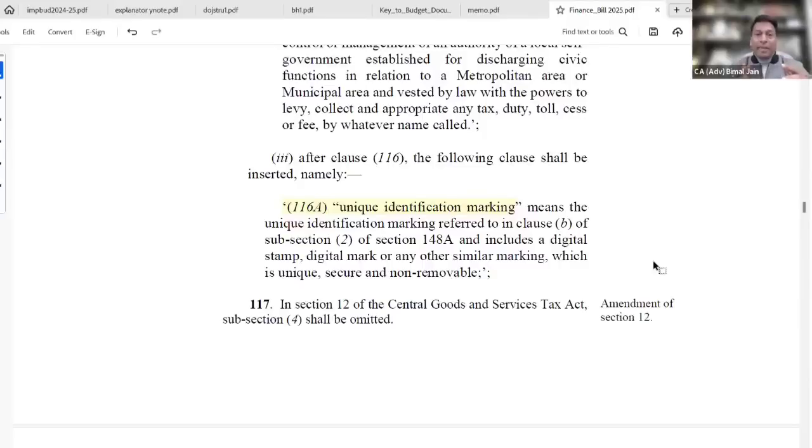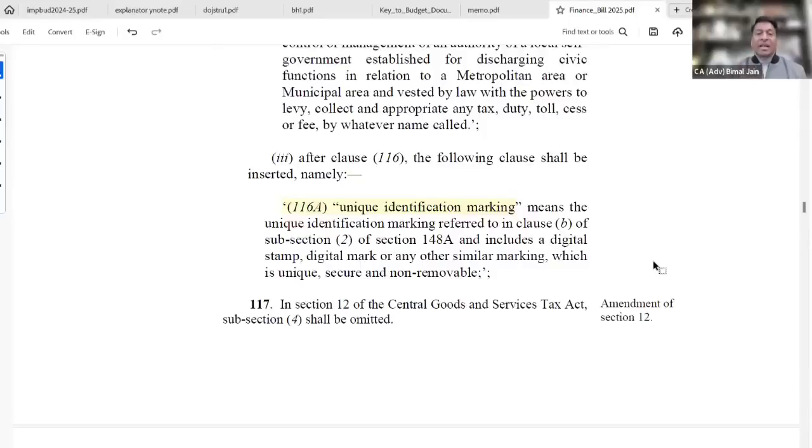They will notify, but it is being heard that it is going to be applicable for the sin goods. We are also hearing of copper, iron, scrap, paper, plastic. So you have to wait and watch. But now this is the legal endorsement that this is going to be implemented, unique identification marking, which is now being defined under section 2, subsection 116A.